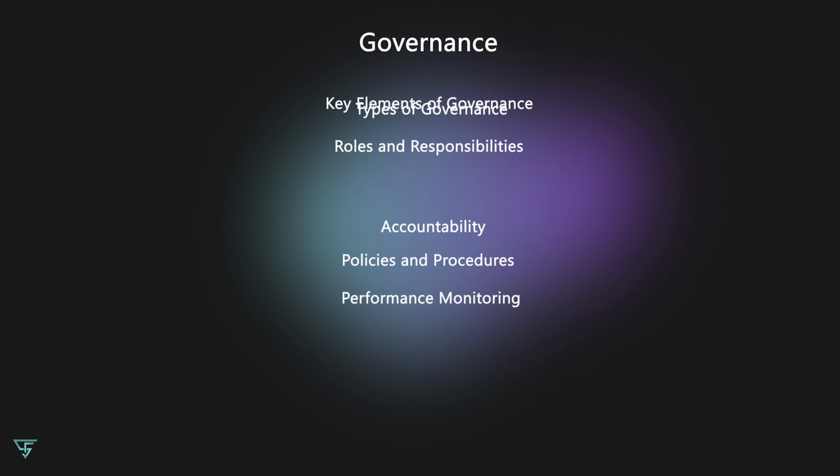Performance monitoring. Another critical element is performance monitoring. Governance includes mechanisms for tracking and evaluating the organization's performance against its goals. It ensures that the organization is on the right track and can make adjustments as needed.